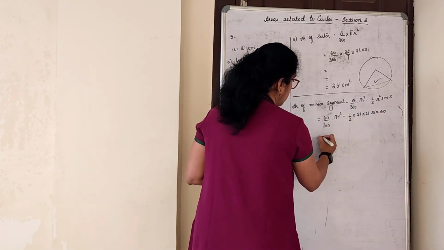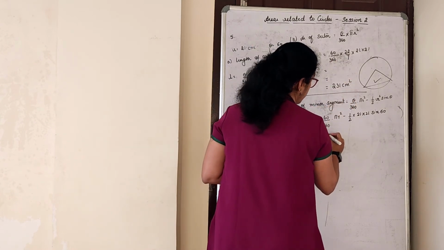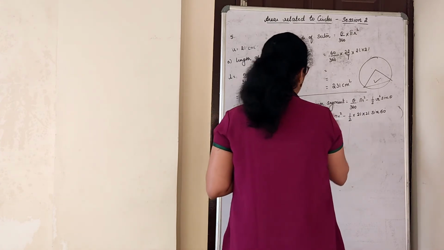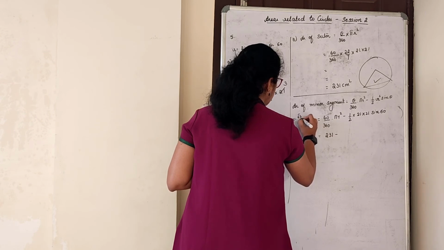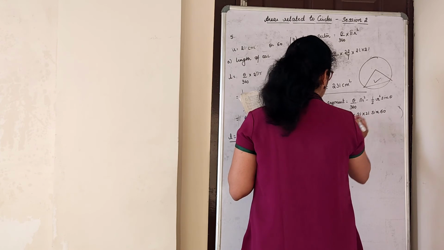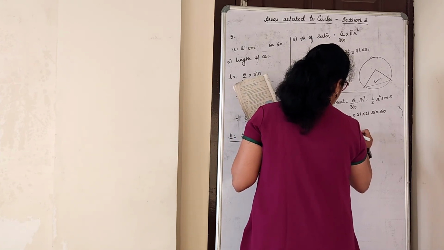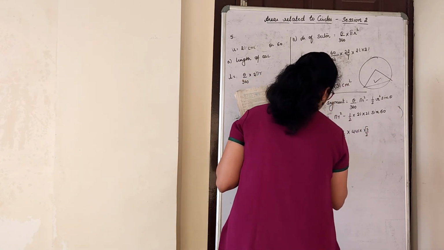I will directly write this answer, because the sector part we have already found out. 231 minus, what is sine 60? Sine 60 is root 3 by 2. So 1 by 2, 21 into 21 is 441, into root 3 by 2.